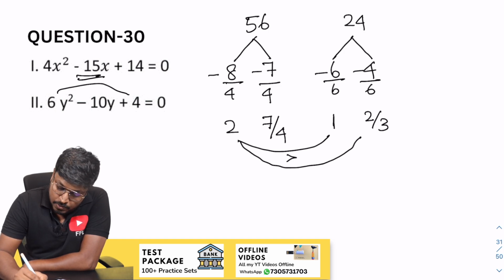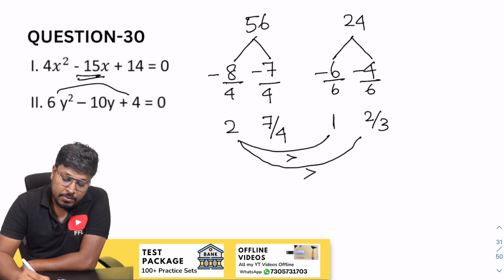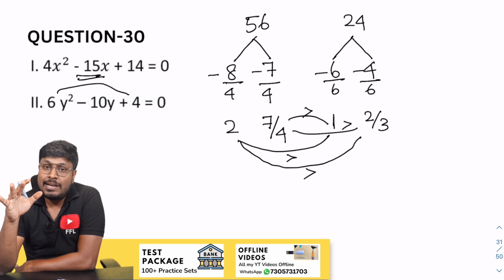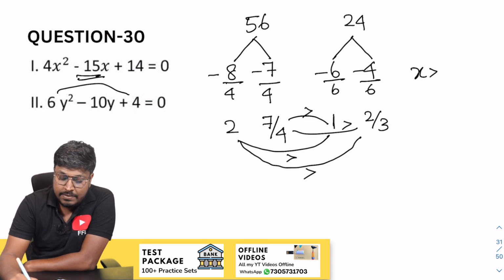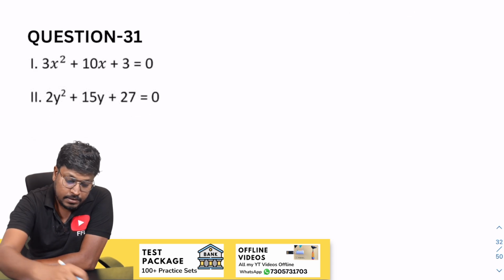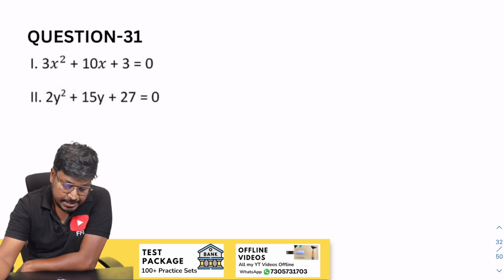2 and 2 by 3, 2 is greater than. So 7 by 4, 1. Again 7 by 4 is greater than. So 7 by 4, 2 by 3 is greater than. So after comparing all the values x with y, all the x values are greater than. So we can say that the answer will be x greater than y. So which is the answer for question number 30.